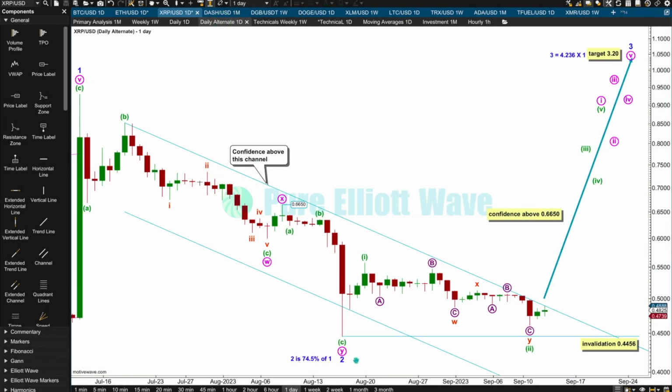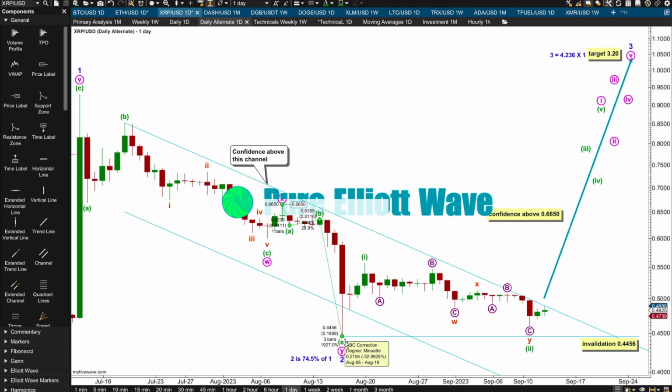Alternatively, it's possible that minor 2 could have been over here at the low for XRP on 17th of August, and it will subdivide as a double zigzag, W, X. Both the daily charts are the same to this point here, but instead of A, B, C, here I have A, B, C for subminuette Y, for minute wave Y. A couple of problems with this wave count.